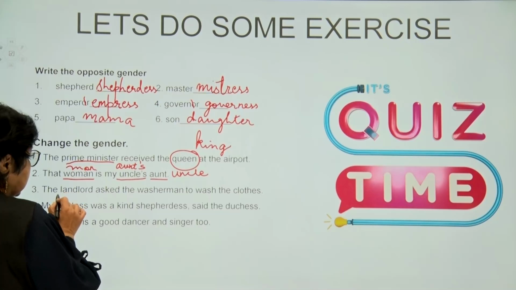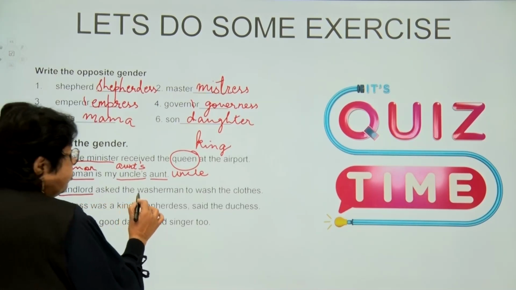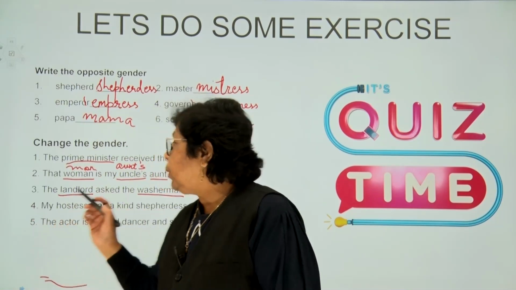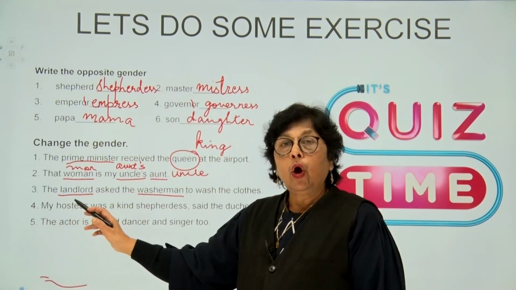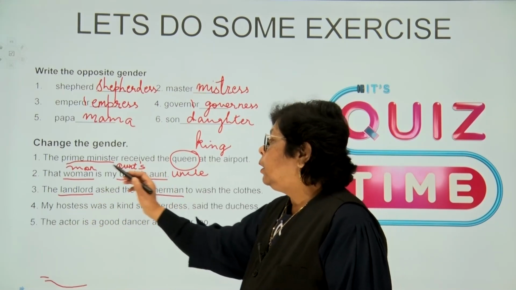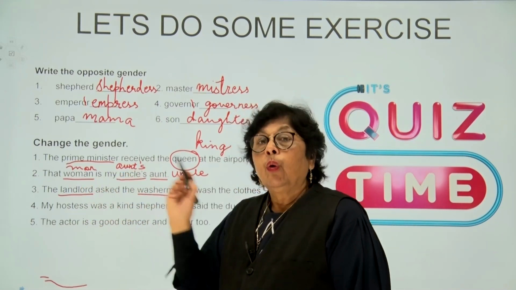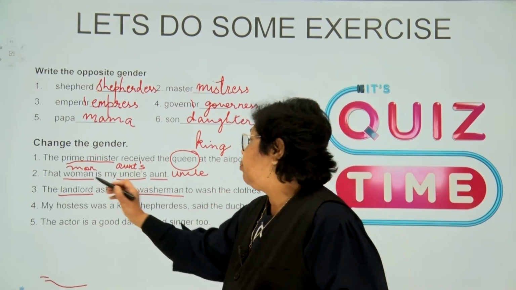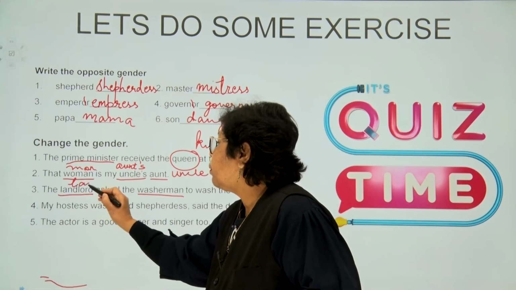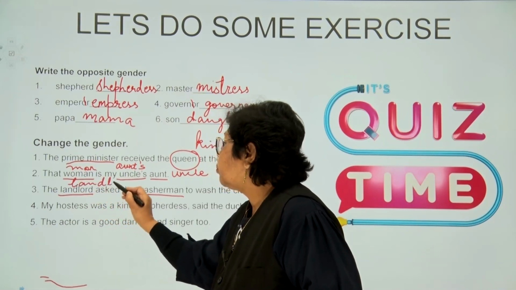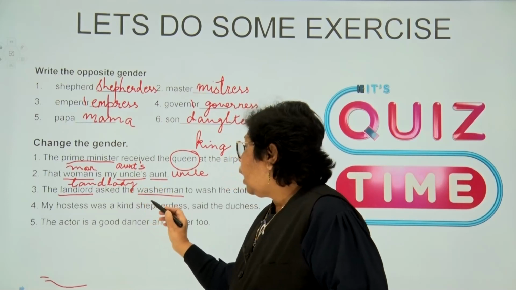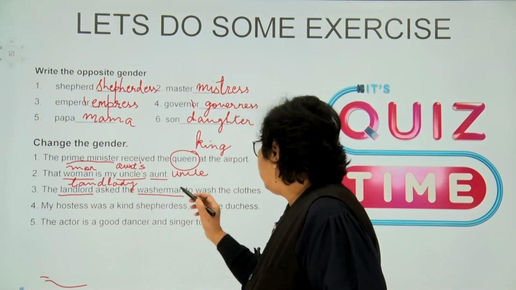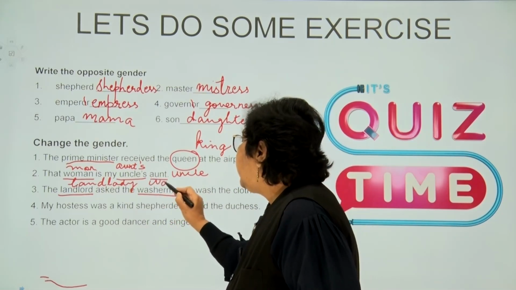Next we have, the landlord asked the washerman to wash the clothes. Okay, so what do we have in the statement? The landlord asked the washerman. So the landlord, children, we change the landlord into landlady. Asked the washerman. So for washerman, we change it to washerwoman.